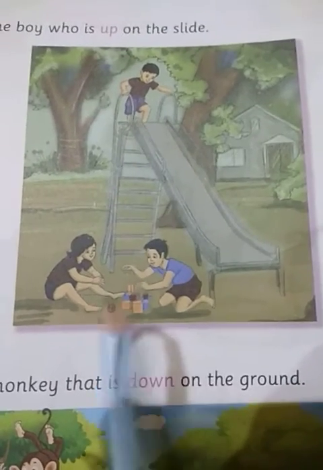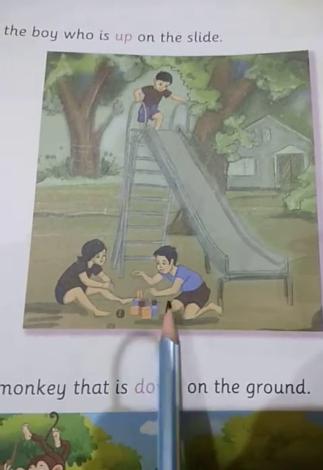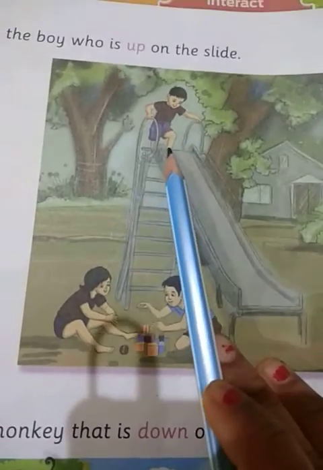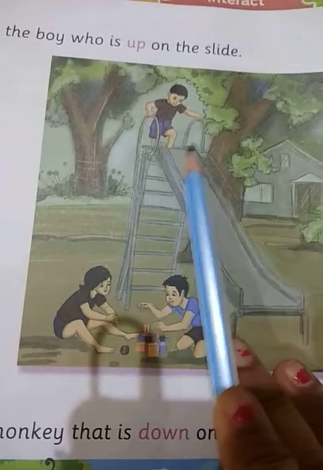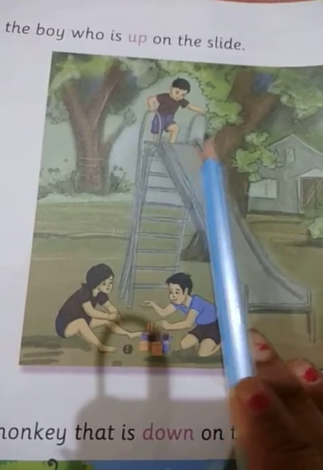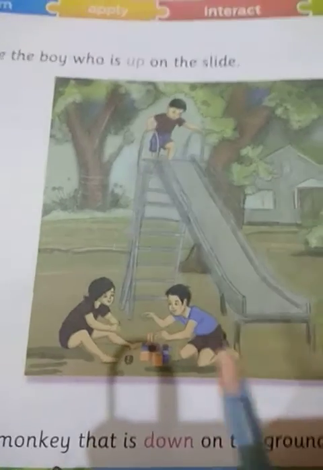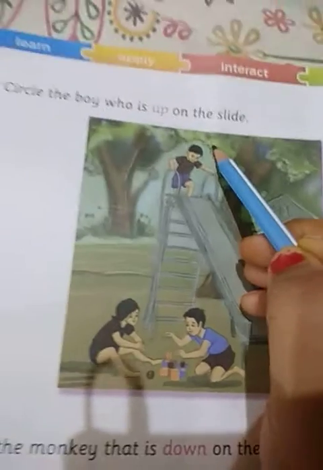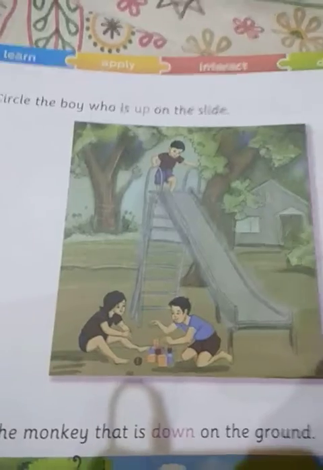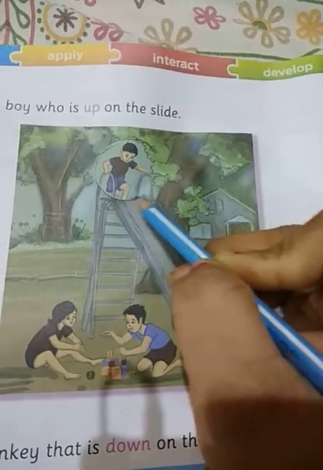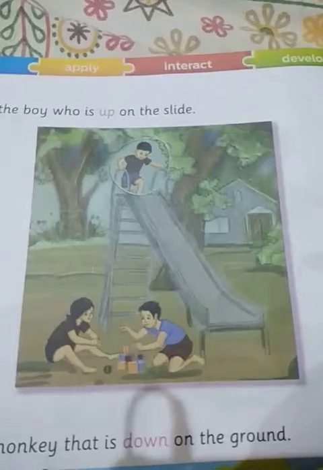Okay. Two boys are here and one boy is here. So दो बच्चे कहाँ हैं? Down, down on the ground. And one child कहाँ पे है? Up. Okay, up on the slide. So here we have to circle the up one. Okay, so what we have to do? We have to circle this boy like this. Okay.